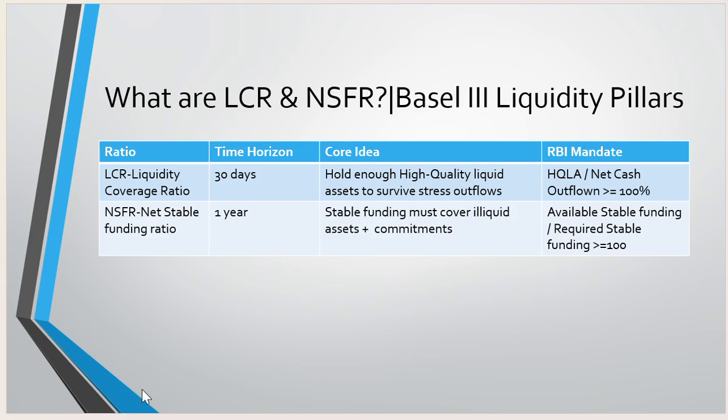Where we do the stress testing, we consider a 100 basis point interest rate increase, or the cost of offices or the cost of businesses increasing, and the borrowing capacity of government increasing. That's why we calculate the high quality liquid assets, on which the RBI mandate applies. So that is how you should answer, and the chances of you getting selected for that role will increase.